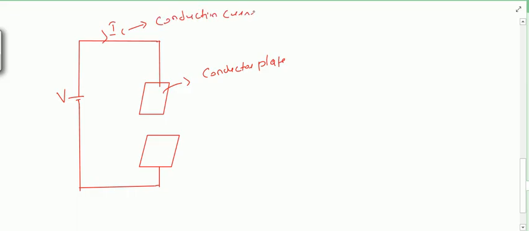Conduction current. You know that conduction current is given by the rate of flow of charge, that is dq by dt. So in a conductor, Ic is given by dq by dt, and if you want to write the expression for its current density, it will be Jc equals Ic divided by A. Also, in conductors it is sigma E, you know that.